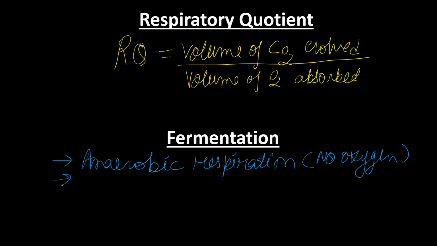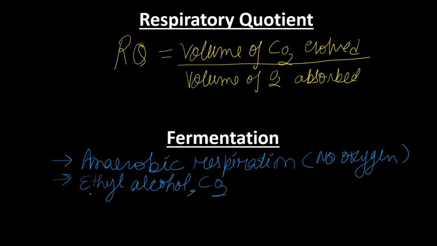The byproduct is a little different: in the fermentation process, ethyl alcohol is also released with carbon dioxide, of course.